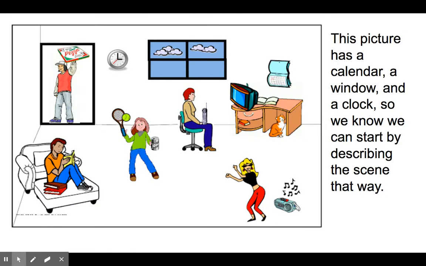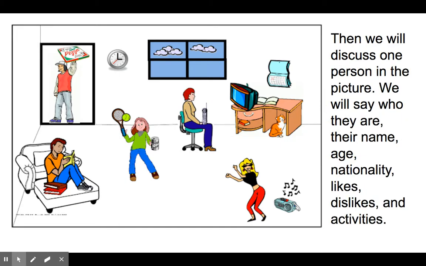So this picture you may have seen before. This picture has a calendar, a window, a clock. So we know that we have to say the day, the date, and the time. That's always something we say: the day, the date, the time, and the weather. Day, date, time, weather. So we know we can start describing that way. That's the way we start all of our picture descriptions, always with the scenery, the setting, what is there.